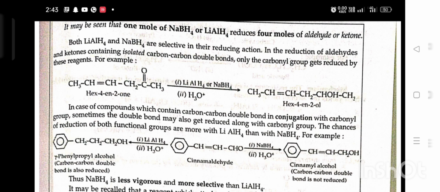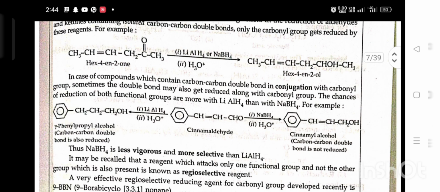The chance of reduction of both functional groups is more with lithium aluminium hydride than with sodium borohydride. For example, gamma-phenyl propyl alcohol, where the carbon-carbon double bond is also reduced, is formed from cinnamaldehyde. If the reaction is done in the presence of sodium borohydride and H3O+, the carbon-carbon double bond is not reduced.